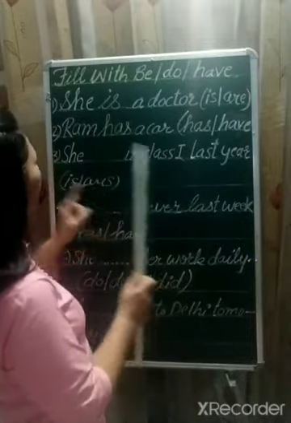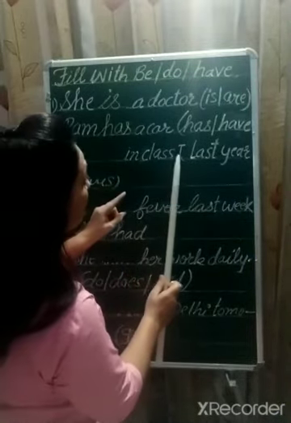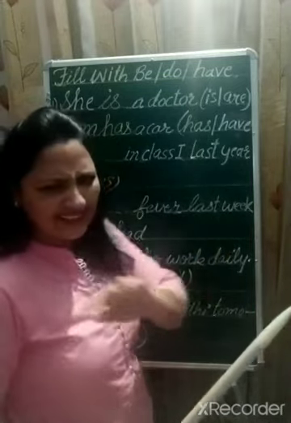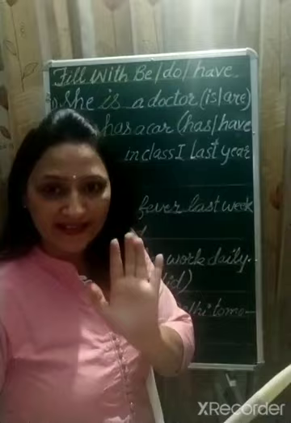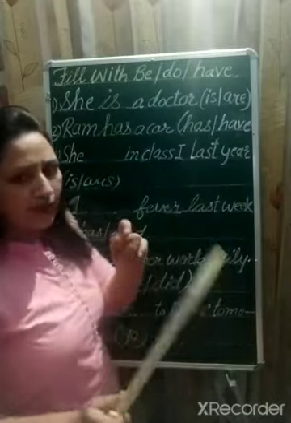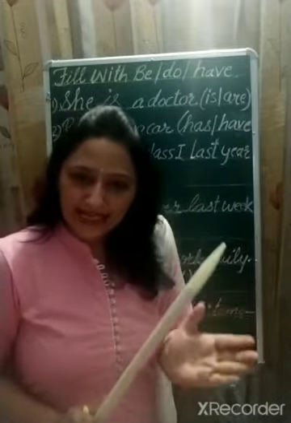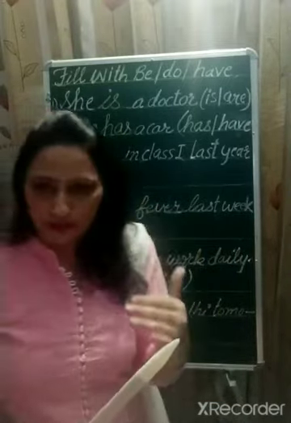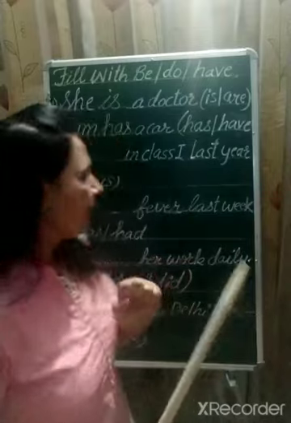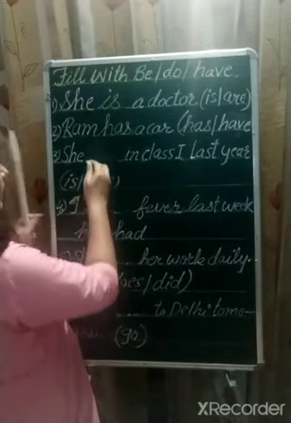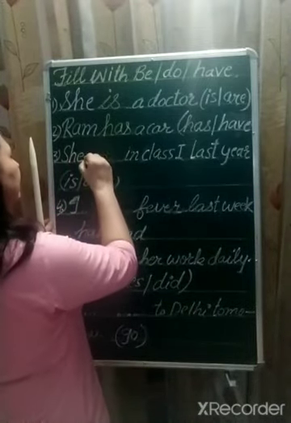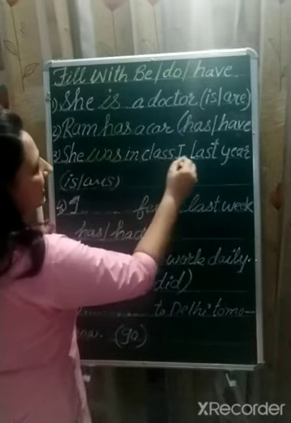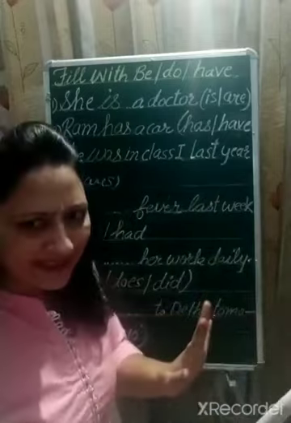Okay, now the next one: She dash in class first last year. Last year indicates that the sentence is in past tense. In brackets we have is or was. Is indicates present tense, whereas was shows the past tense. So we have to fill this blank with the past form of the verb, that is was. So, she was in class first last year. I hope it is clear to you.